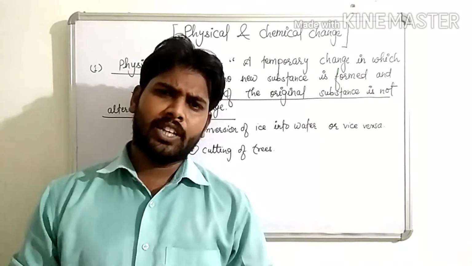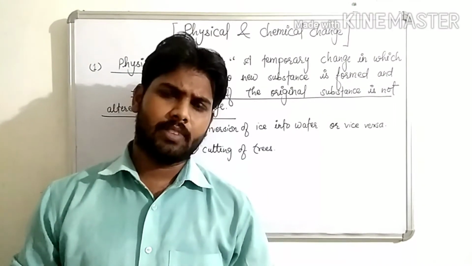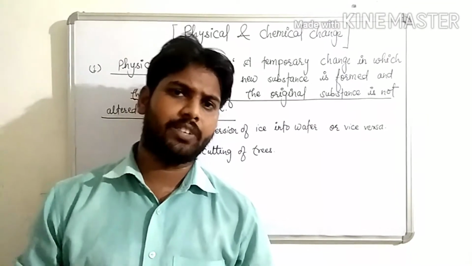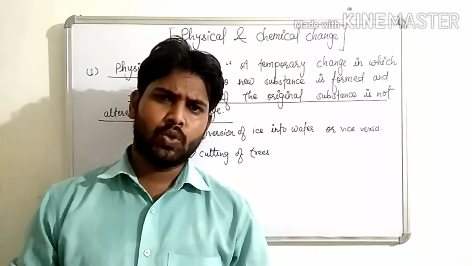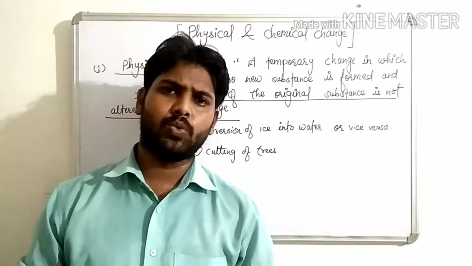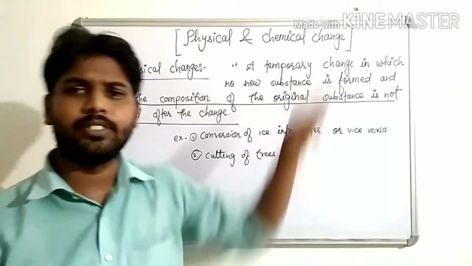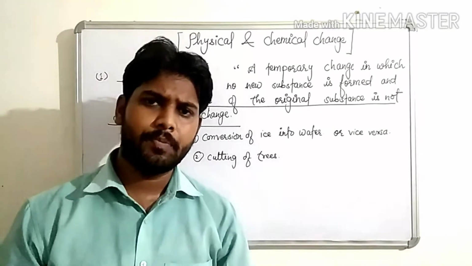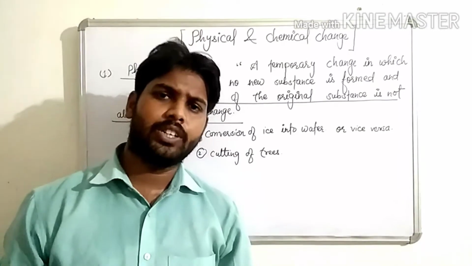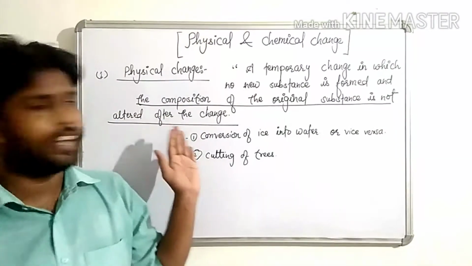But children, there are some changes which can get reversed easily and some cannot get reversed. So on the basis of these things, it is divided into two parts. The first is physical change and second is chemical change. Now we are going to study the properties and characteristics of physical change and chemical change.